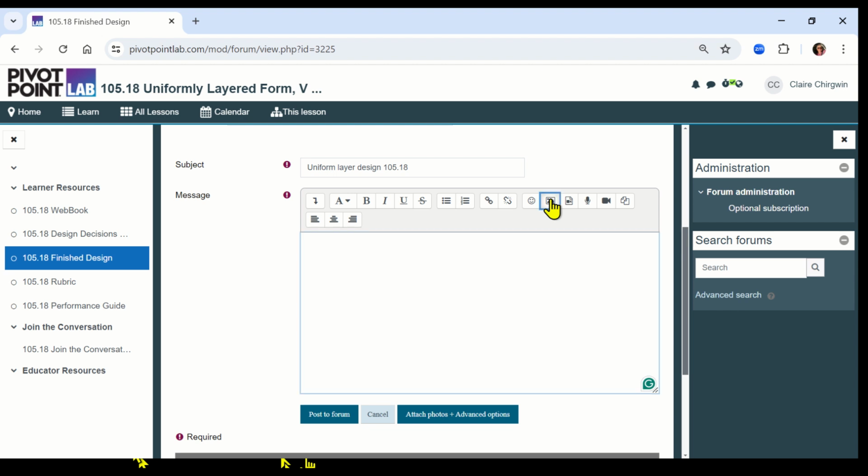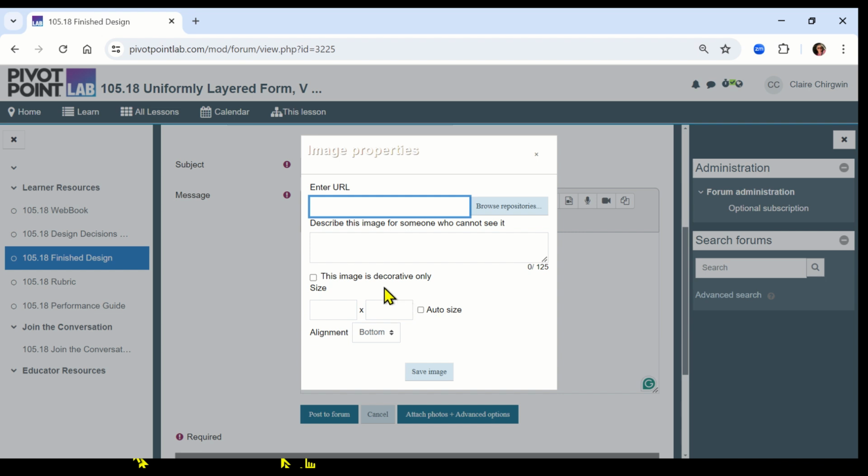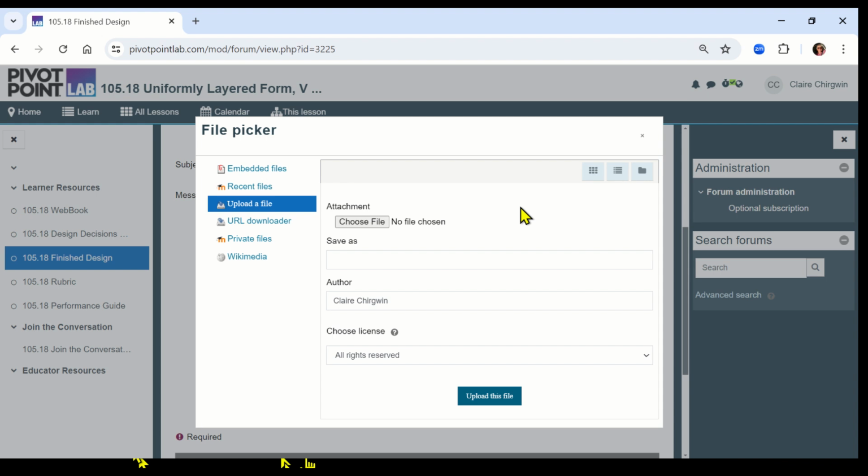Insert or Edit Image. You have to select this. Image is decorative only. Otherwise, you have to enter URL. You don't have to describe for someone who can't see it, but you do have to browse repositories. Once you're in Browse Repositories, then you will go to whichever file you have pictures saved in.